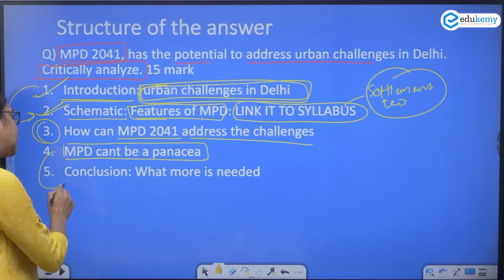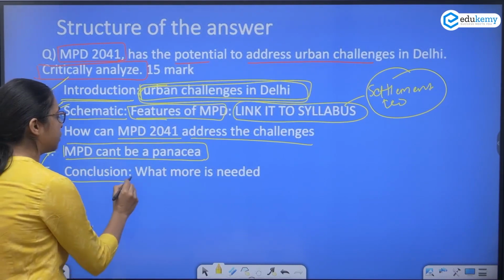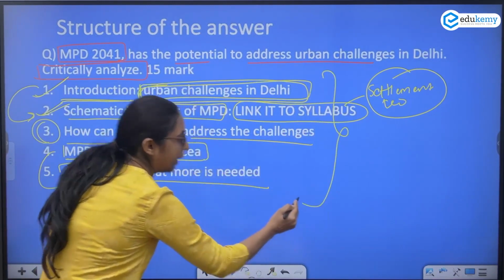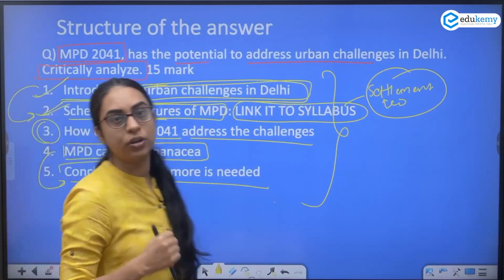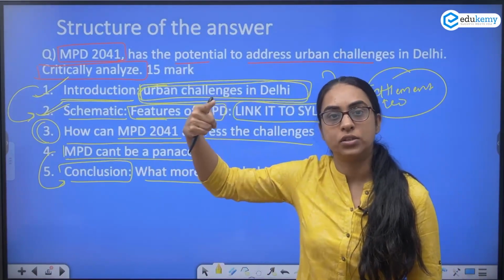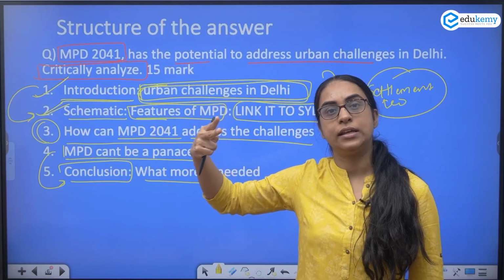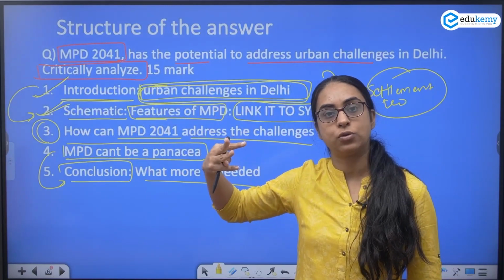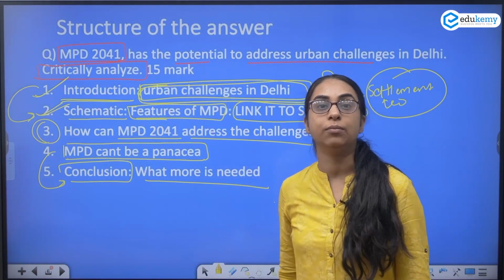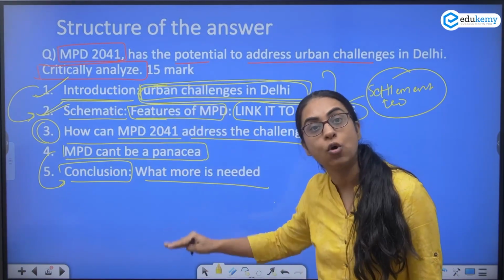Okay, when MPD cannot be a panacea, conclusion can be what more is needed. If you look at the entire structure, you can see a storyline. The storyline is, there are challenges in Delhi. This is what MPD is. MPD can help in solving the challenges. However, MPD is not a panacea and we need something more. So there is a flow in the answer.